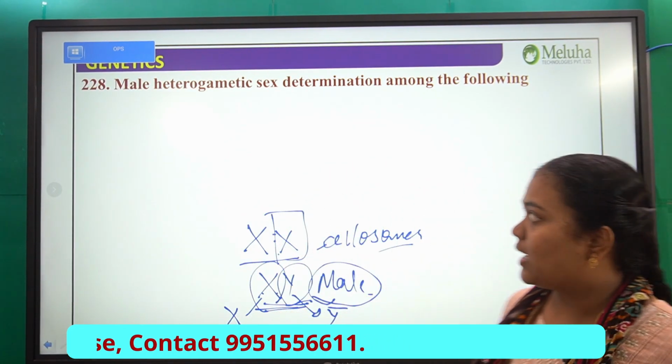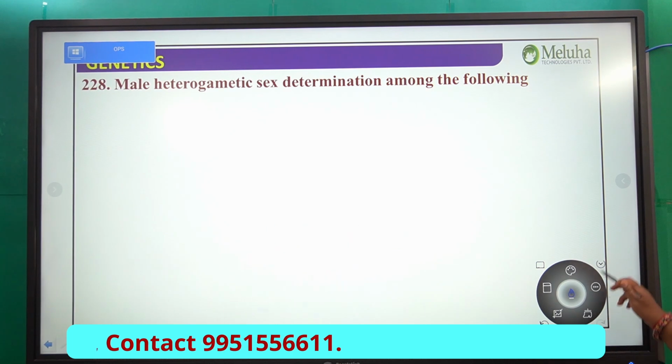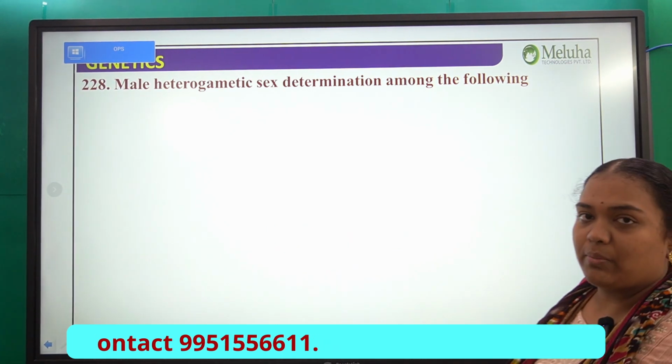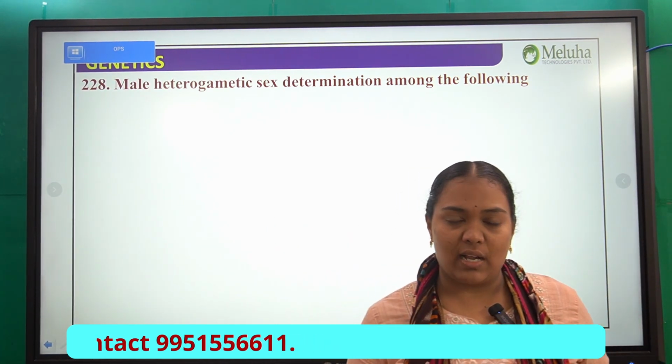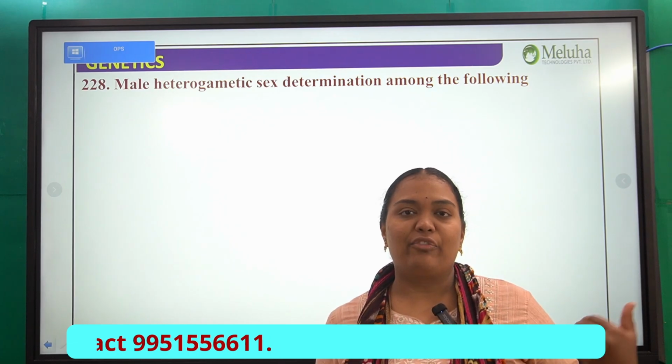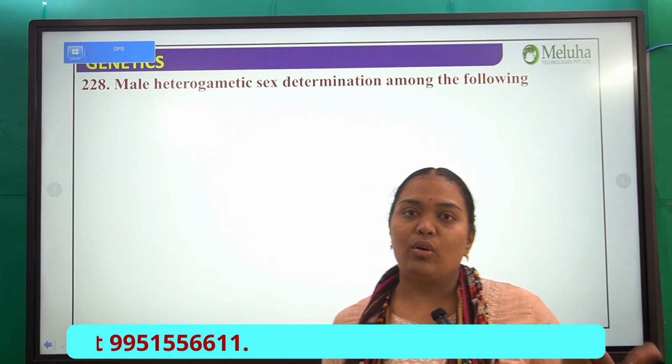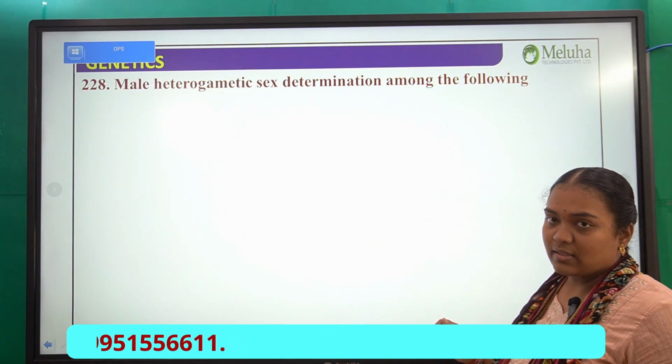What about other organisms? In Drosophila it is also like human beings, but when you come to butterflies, moths and other species, all of them have different types of inheritance.